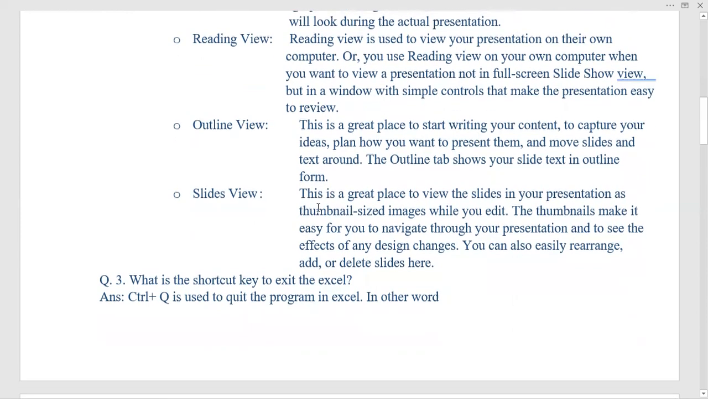And the last one is slides view. This is a great place to view the slides in your presentation as thumbnail-sized images while you edit. The thumbnails make it easy for you to navigate through your presentation and to see the effects of design changes. You can also easily rearrange, add, or delete slides here.